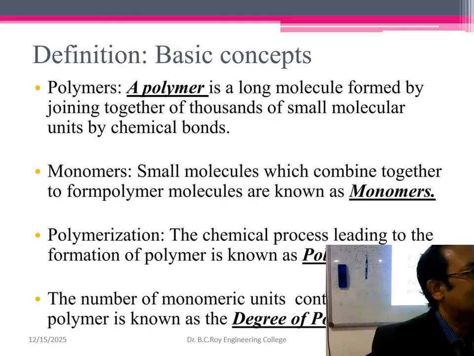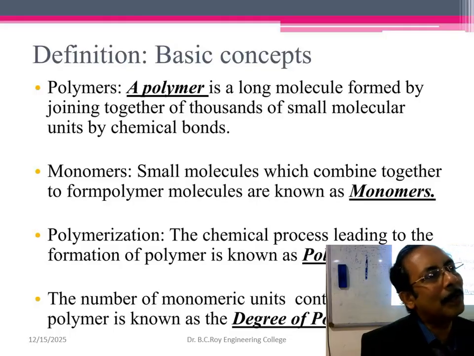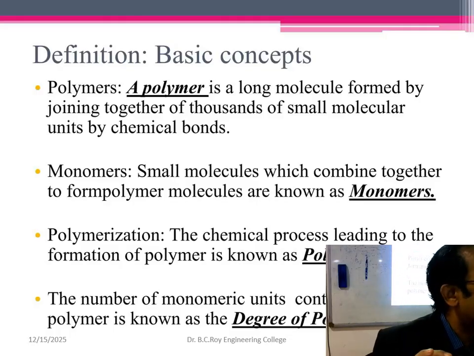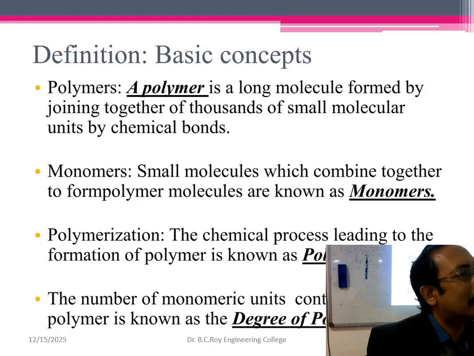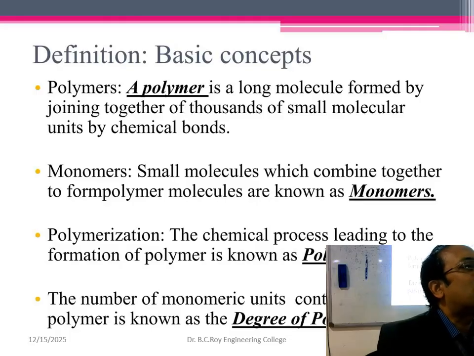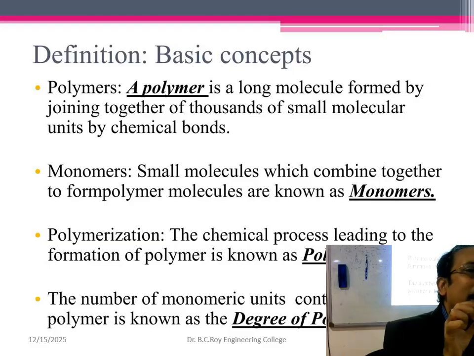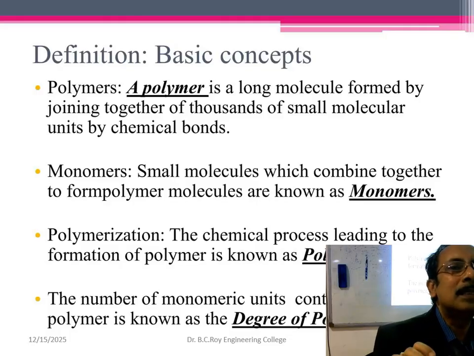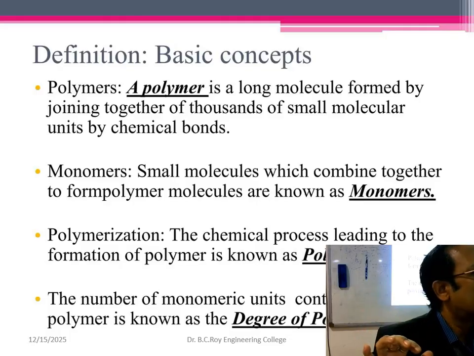Monodisperse polymer. These small things you should write down because they may not be in the PowerPoint. So whenever I remember, I will dictate and you write it down. So what is a monodisperse polymer? That can be a one-mark question. All the polymer chain units, not monomer, are of equal mass, size and property.